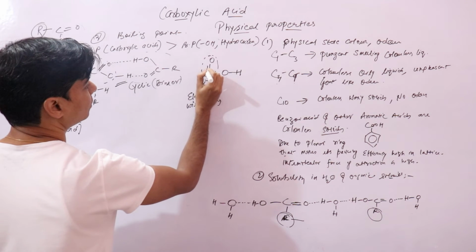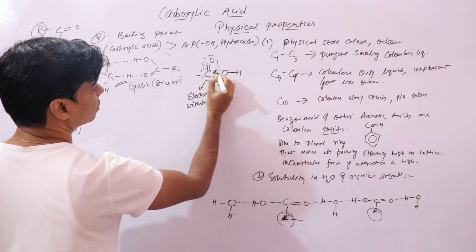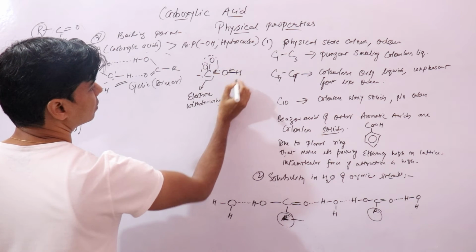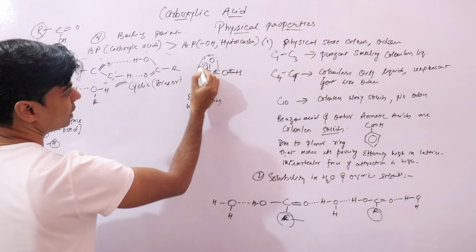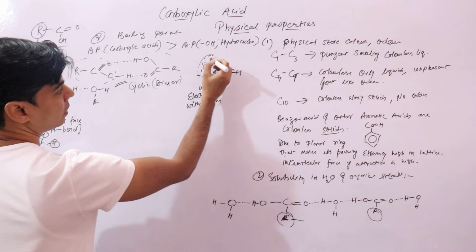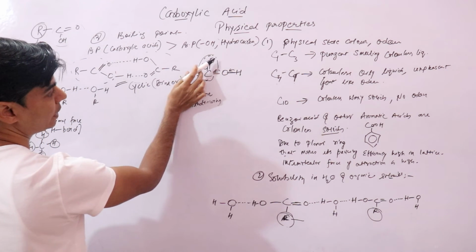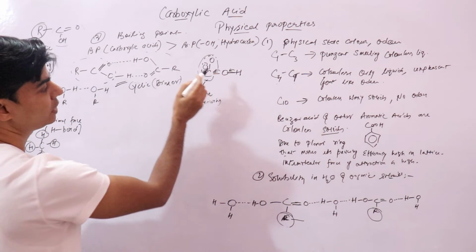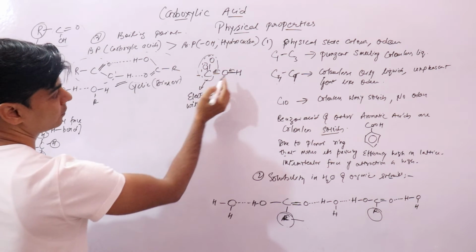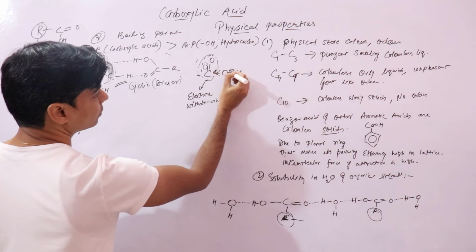Since this is an electron withdrawing group, it will withdraw electrons towards itself, because we have a highly electronegative oxygen atom here. So basically this carbonyl group is electron withdrawing, we say, right?